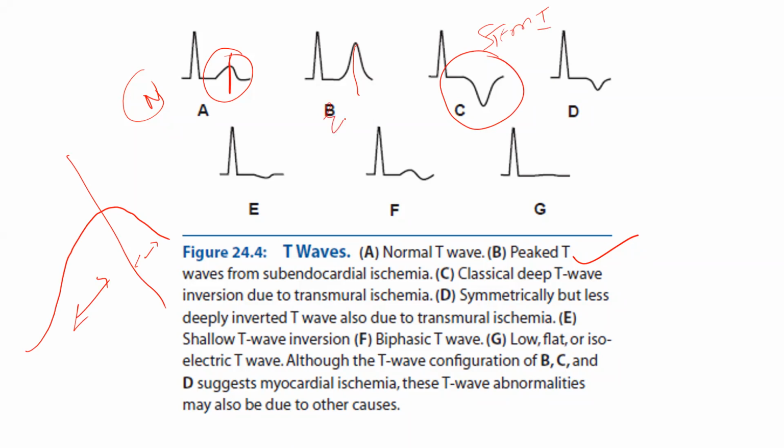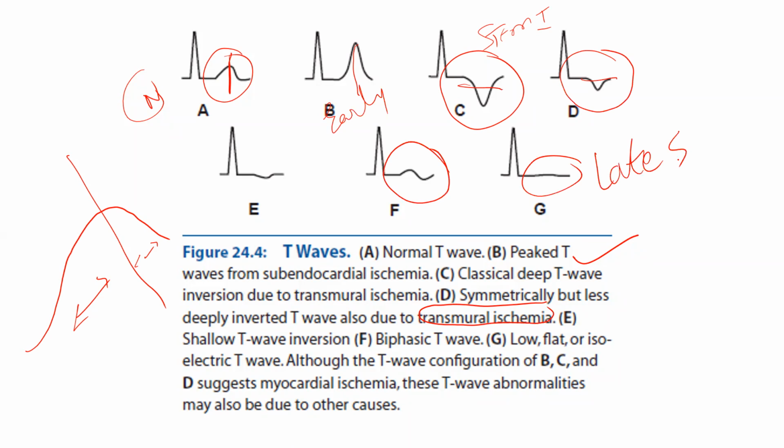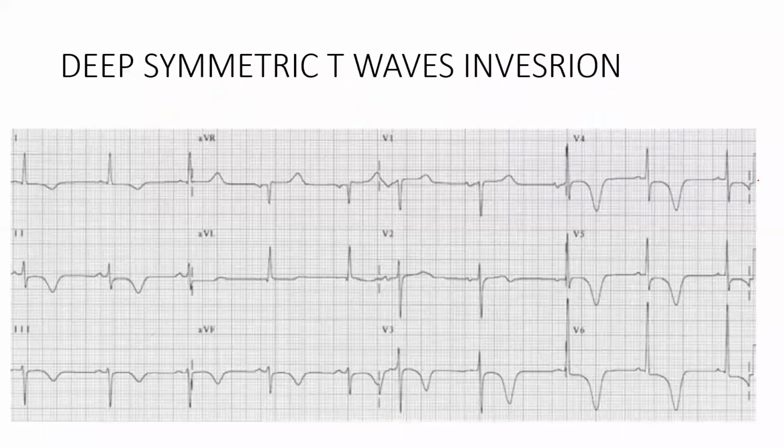This is early STEMI, hyperacute T waves. Here also we have, okay, this is also due to transmural ischemia, but it is half the size. Then biphasic T waves are there. Then low flat, it could be like late stages of MI, like isoelectric, because after many days or many hours, it could be like this. So these are the different types of T waves which we get in case of STEMI and N-STEMI, which you should be able to differentiate. This is one more: deep symmetrical T waves are there.